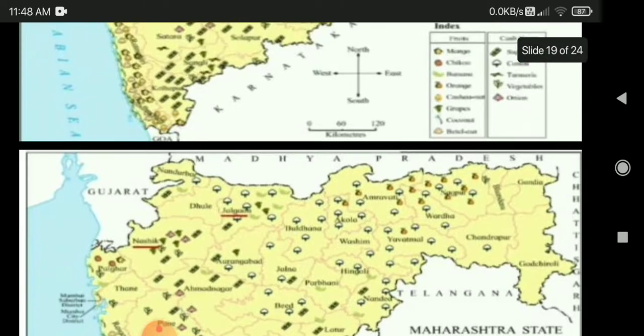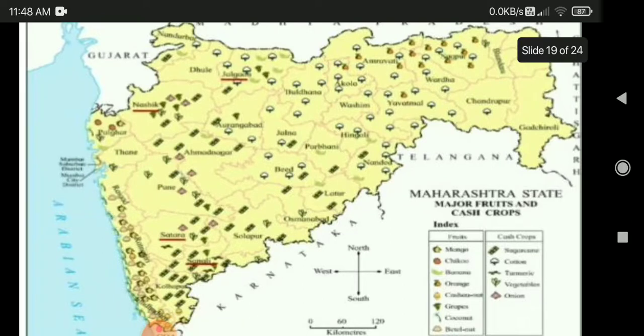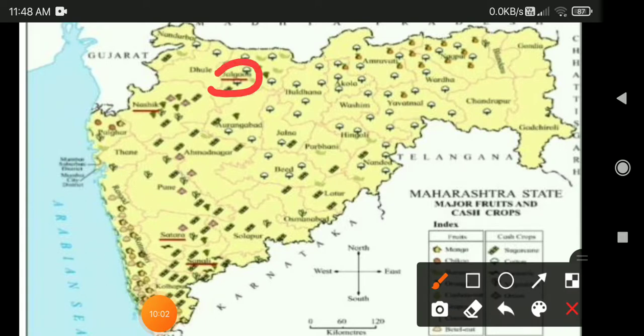See, in the map, I have underlined in red color. Can you all see the red line I have underlined? Which fruit is grown in this place? Underline the names of districts which grow grapes. Nasik. Grapes are grown in which place? Nasik. And Jalgaon. Then you can see Satara, Sangli. These are the places where grapes are grown.